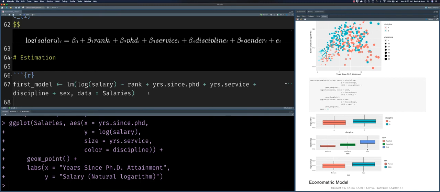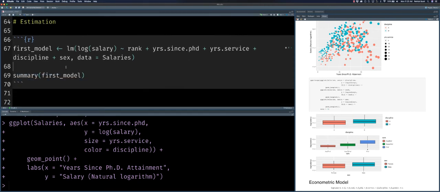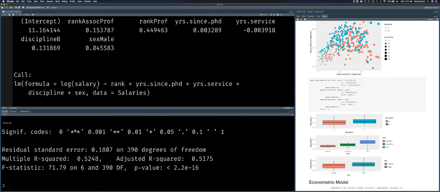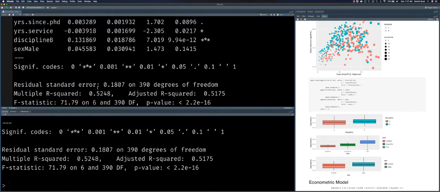Alright, so once we have that ready to go, the very next thing I want to do is use the summary function. And actually before that, let me have it print the actual model itself, just so you can see why we're going to use the summary function. So we really have three lines here. We have the first one estimating our linear model and saving that as this object first model. Then in line 68, I'm saying print this object first model, and then give me the summary of first model. So let's run that. And we see everything generated here, ready to go.